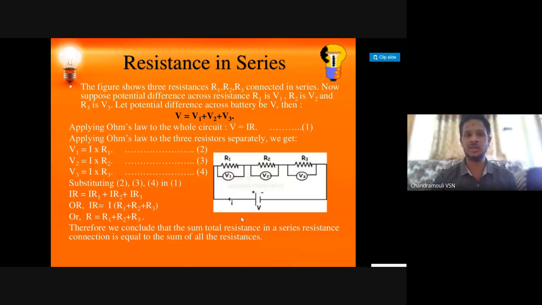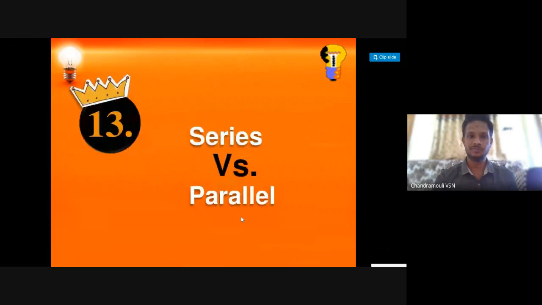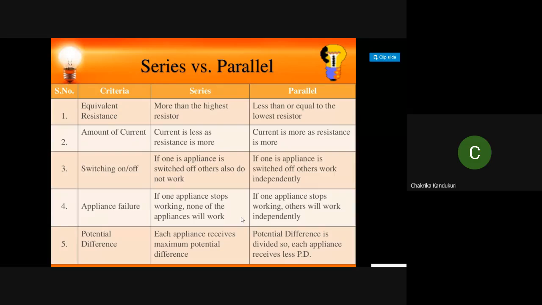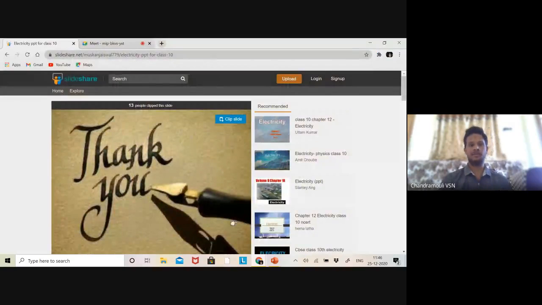So that's how they derived series and parallel. What is the major difference between series and parallel? Children, please take a screenshot of this, which will be very useful for you in future. Took a screenshot? Very good, nice. That's it. We call that part one.